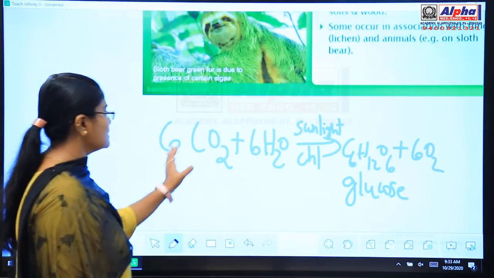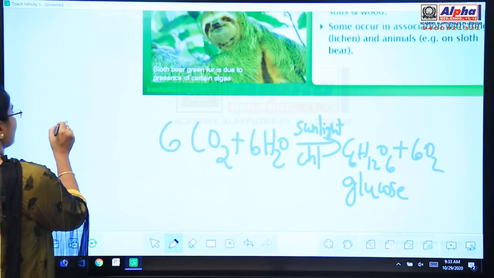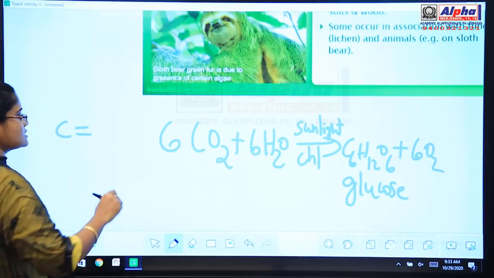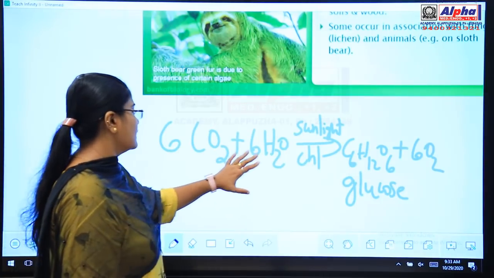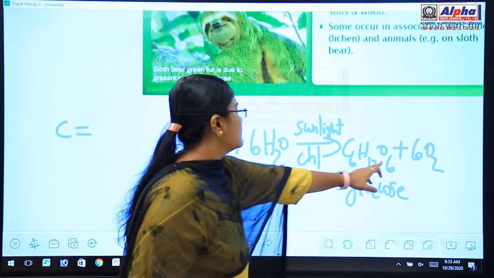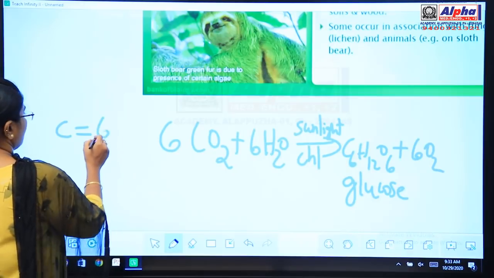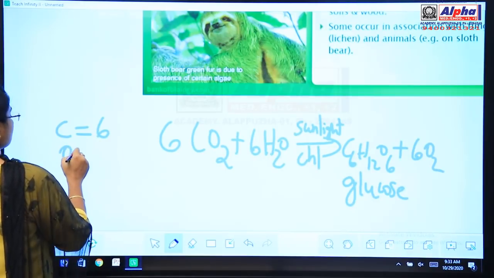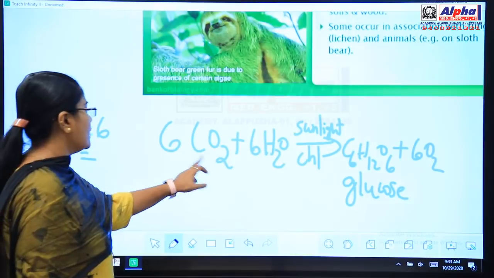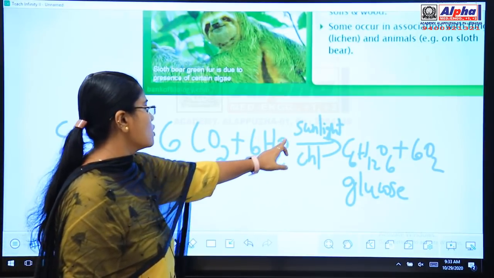Okay. So let us see whether this is a balanced equation. First let us take the example of carbon atoms. How many carbon atoms are there here? 6 carbon atoms here, and also here you have 6 carbon atoms. So it is balanced. And let us take oxygen. Here you have 6 twos are 12 oxygen atoms. Here again 6 oxygen atoms.